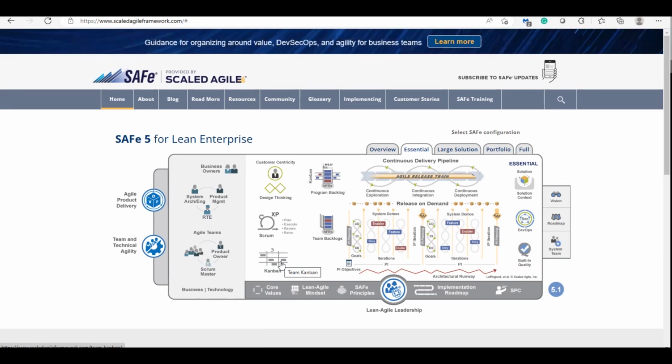Normal agile I'm talking. Agile is a methodology. Under agile, Scrum is a framework. XP is a framework. Kanban is a framework. Apart from that, any other framework is there? Yes. Crystal is there. Crystal is like different colors of teams. Okay, Crystal is there. BDD, TDD, it's going on. But Scrum, XP, and Kanban are very famous.